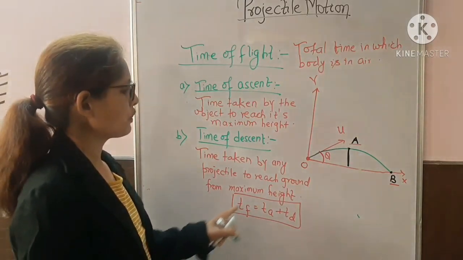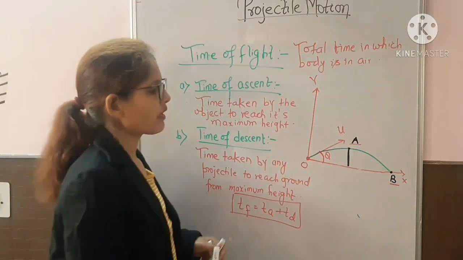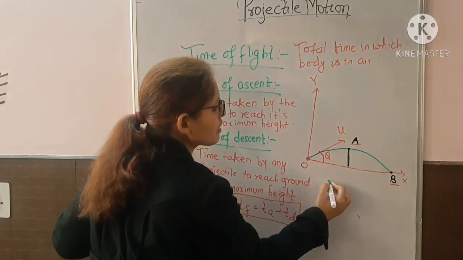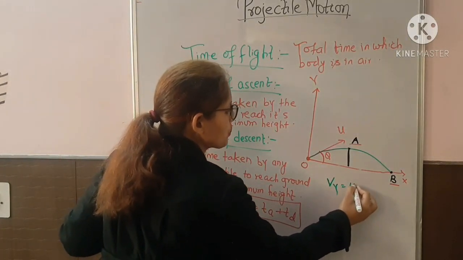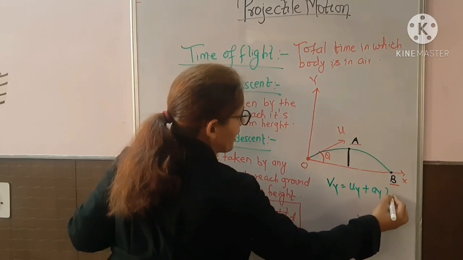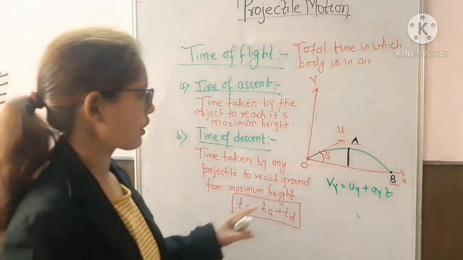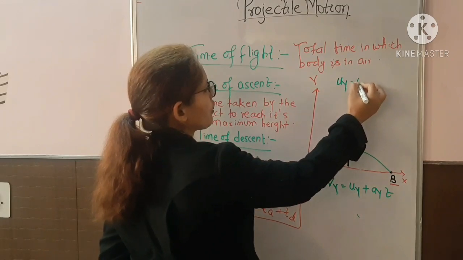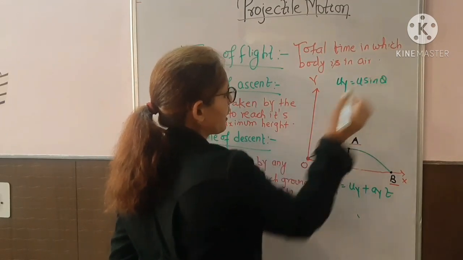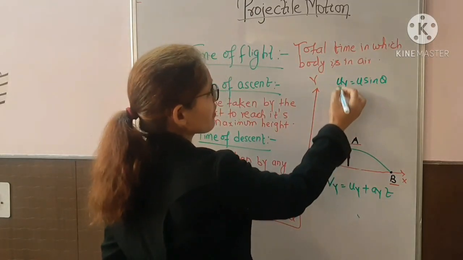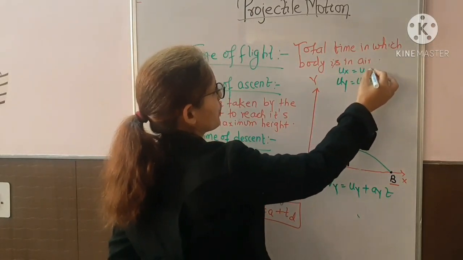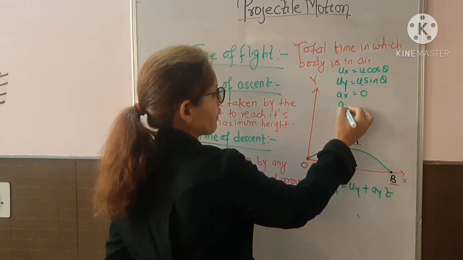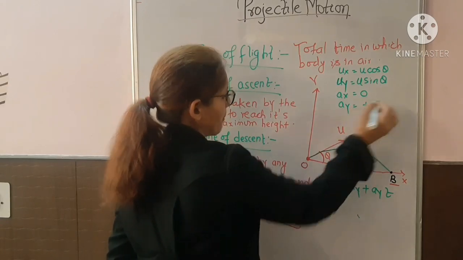So now tell me, if you want to calculate the time of ascent, which formula we will use? Let's use the first equation of motion. What is this? Vy is equal to uy plus ay into t. I am using it along y direction. So what was the initial velocity along y direction? If you remember, I am writing it here. Along y direction it is u sin theta, right? What is the initial velocity along x direction? That is u cos theta. What is ax? It was 0. And what is ay? It can be plus g or minus g.